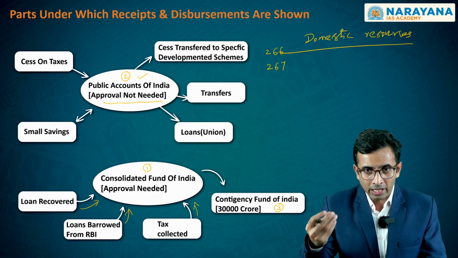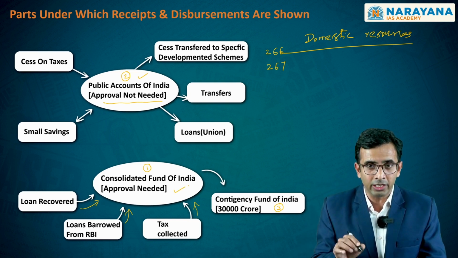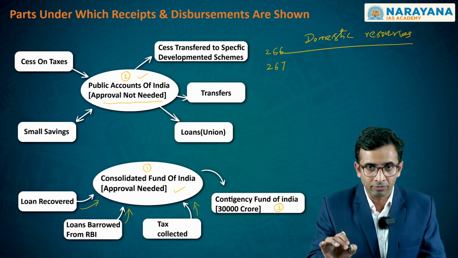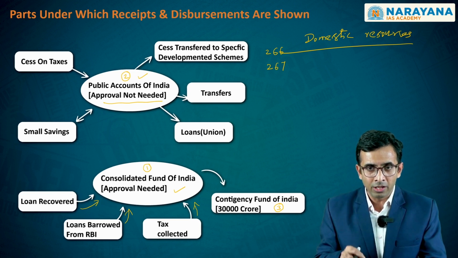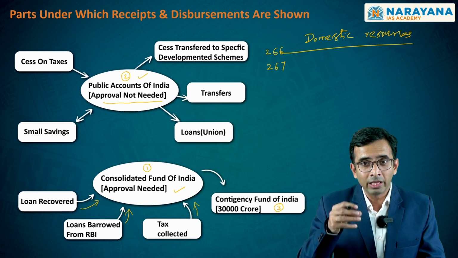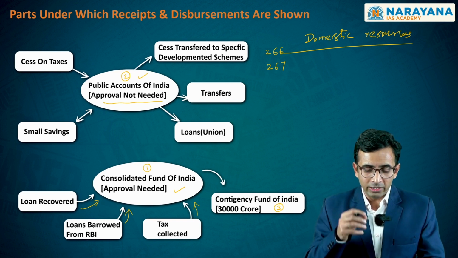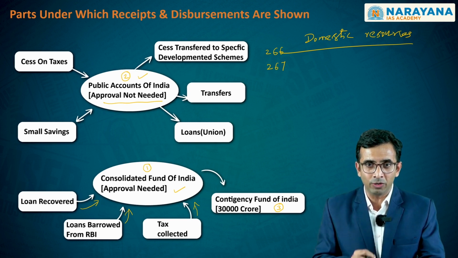In order to finance this, if it is going into the Consolidated Fund of India, every time you want to put that money into the Consolidated Fund of India and every time you want to take out of it, you would be facing the requirement of approval from the Parliament. And this requirement of approval might delay some of the expenditure that the government wants to meet.